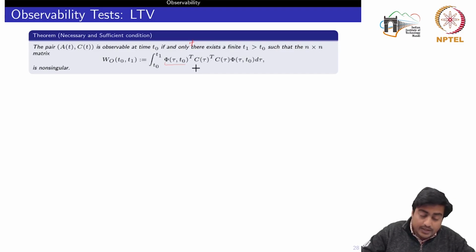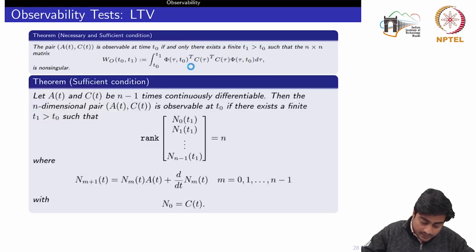If you recall, for analyzing the controllability of the LTV system, we took a different approach and defined only a sufficient condition. Similarly, we can define this for observability. Let A and C be n minus 1 times continuously differentiable. Then the n-dimensional pair (A, C) is observable at T0 if there exists a finite T1 such that the rank of this matrix is equal to n.